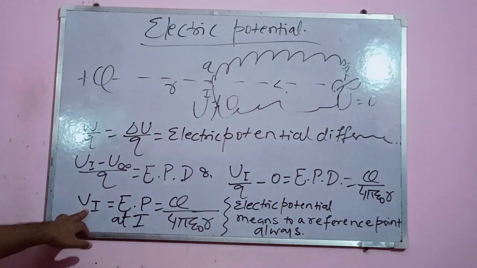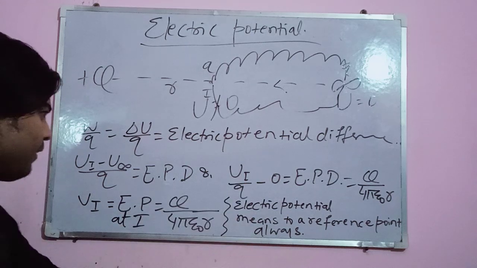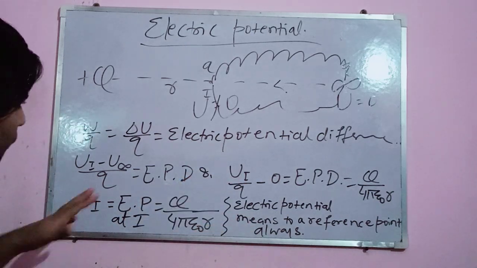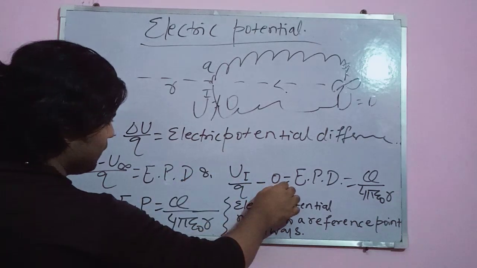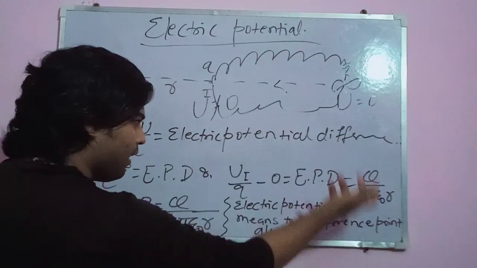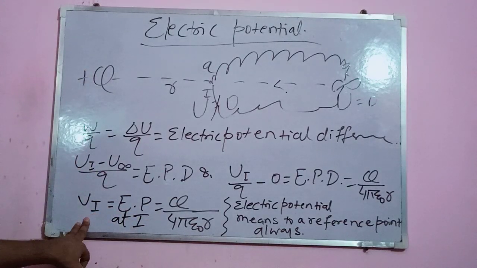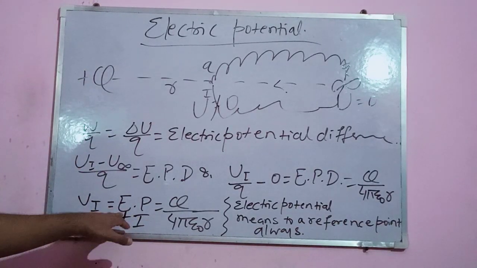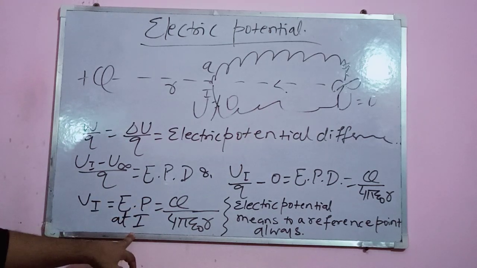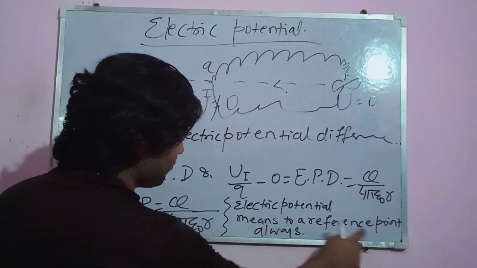Means electric potential is just the electric potential difference between 2 points, when the potential energy at the other point is 0. In that case, the potential difference is considered to be the potential at that point. Means electric potential is always with respect to a reference point.